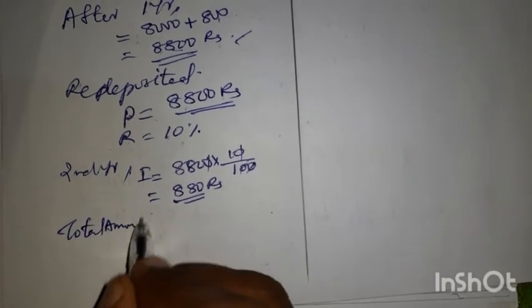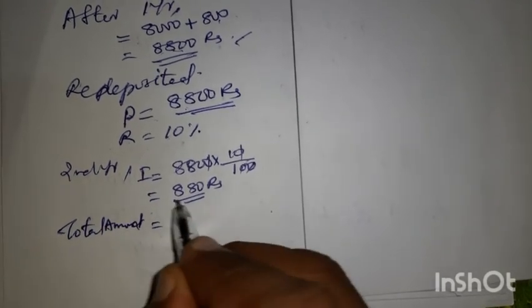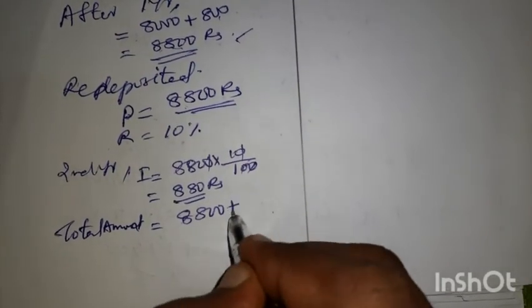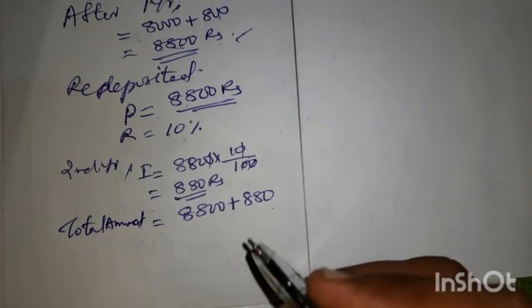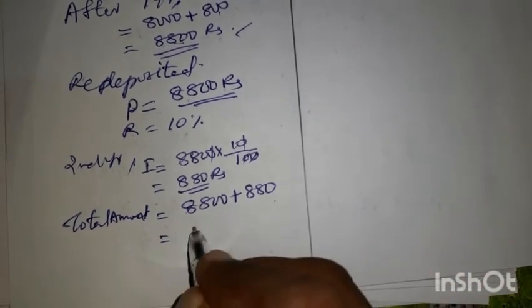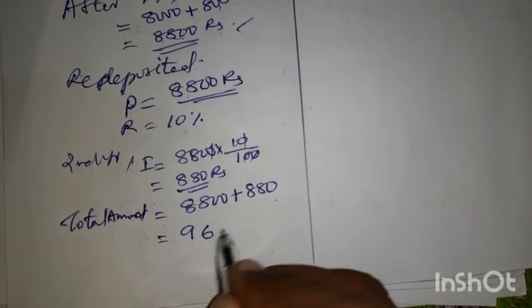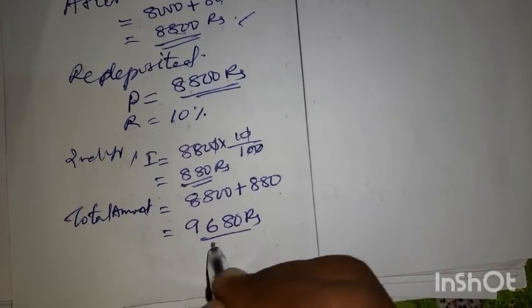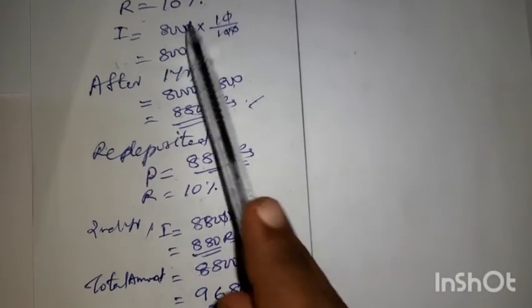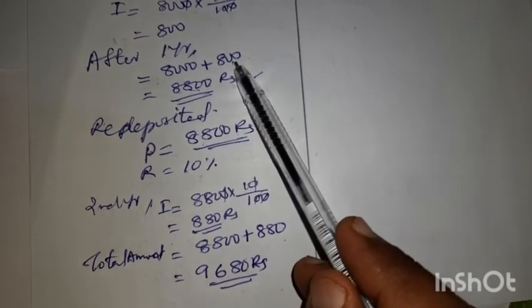The total amount after the second year: the principal amount was 8,800 plus the interest 880 rupees. Together he is getting 9,680 rupees.